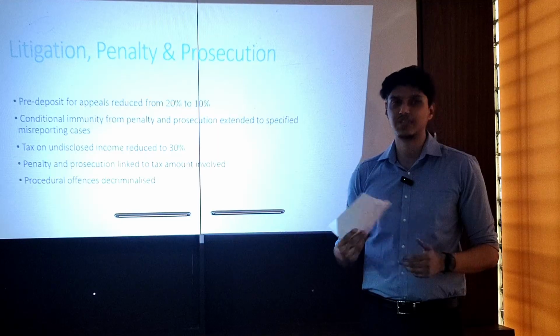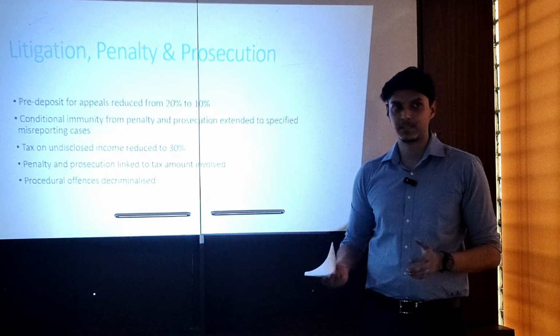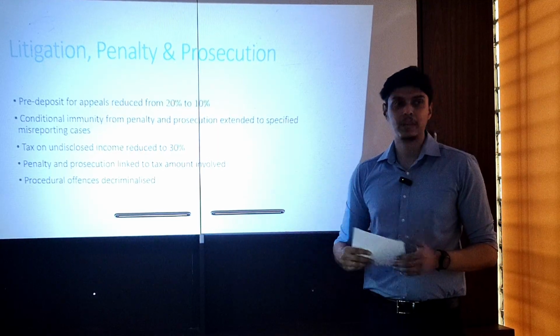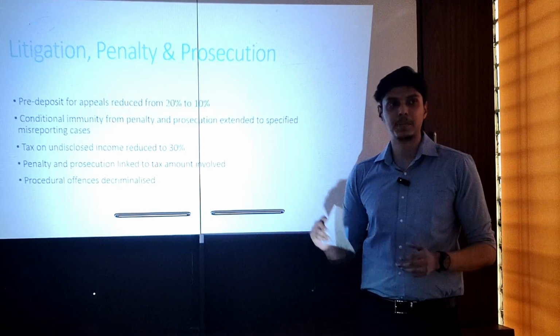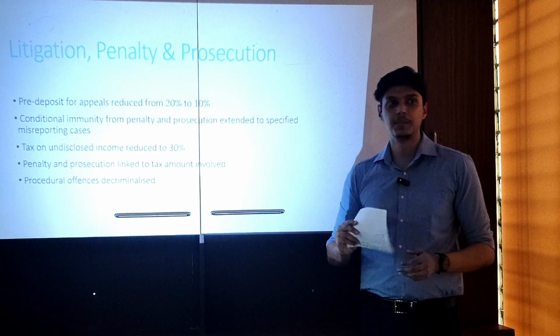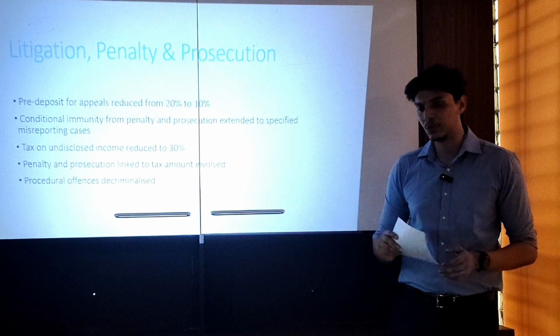Tax on undisclosed income is reduced to 30%. Previously, the same was 60% plus surcharge plus cess. So we had to pay additional tax. But now the same has been brought to a flat rate of 30%. So no surcharge and cess. Simple flat rate of 30% on undisclosed income.